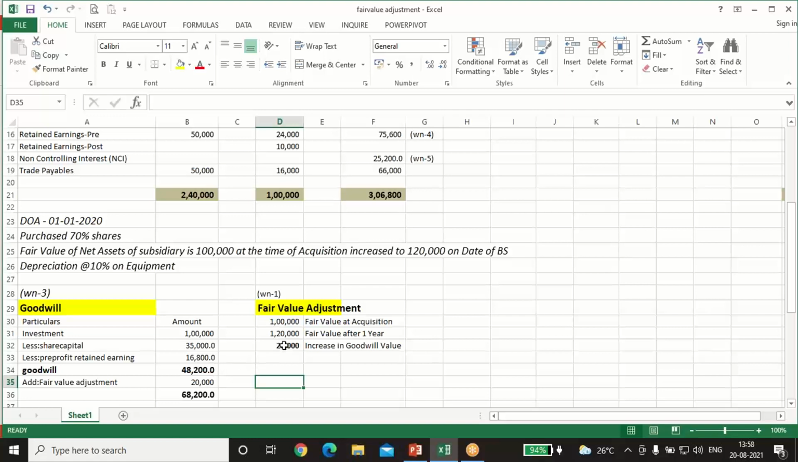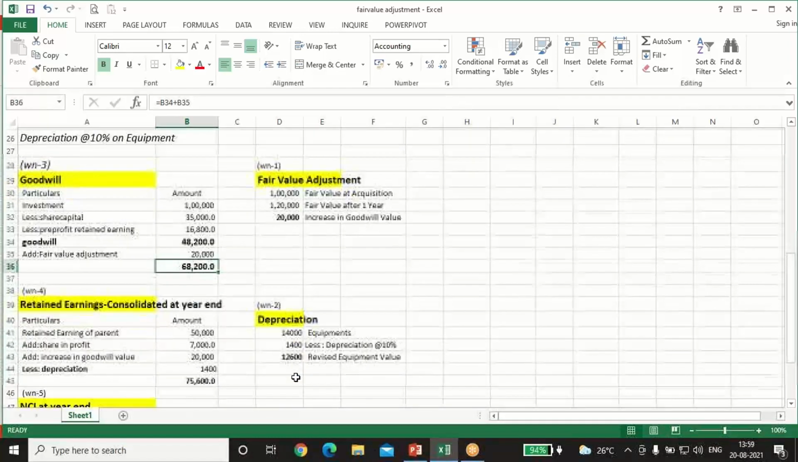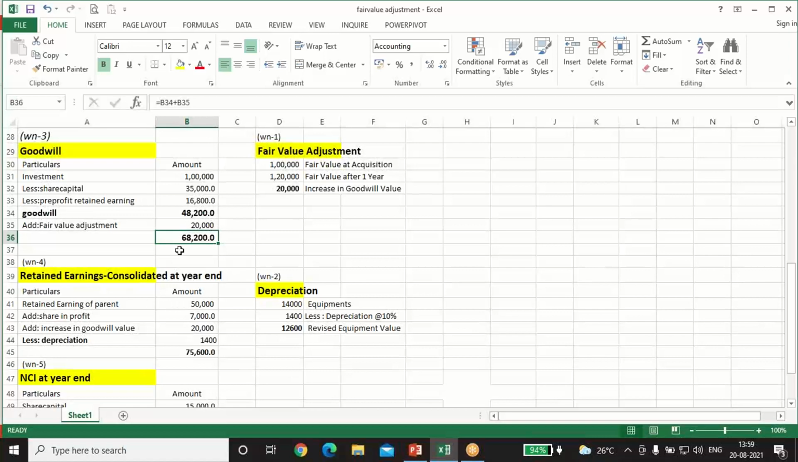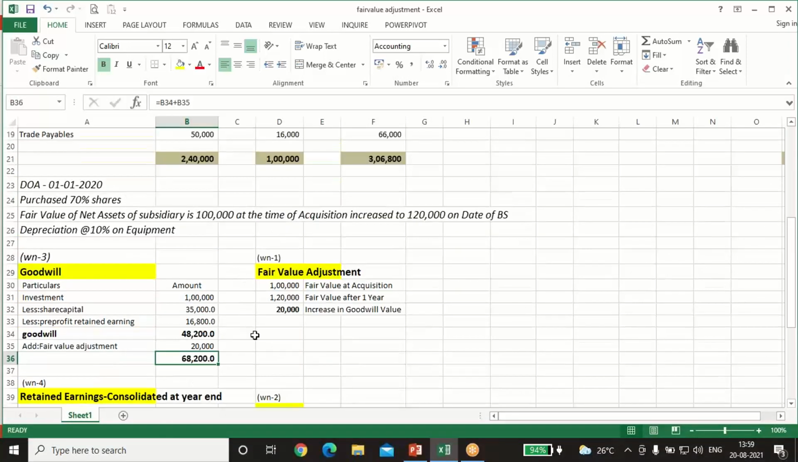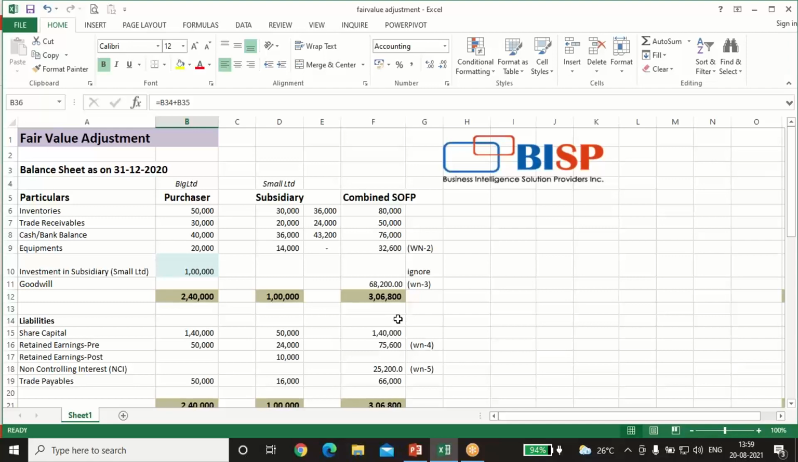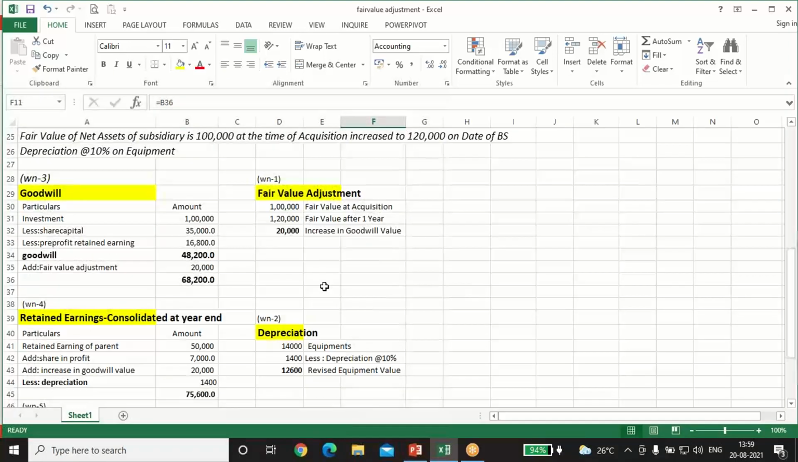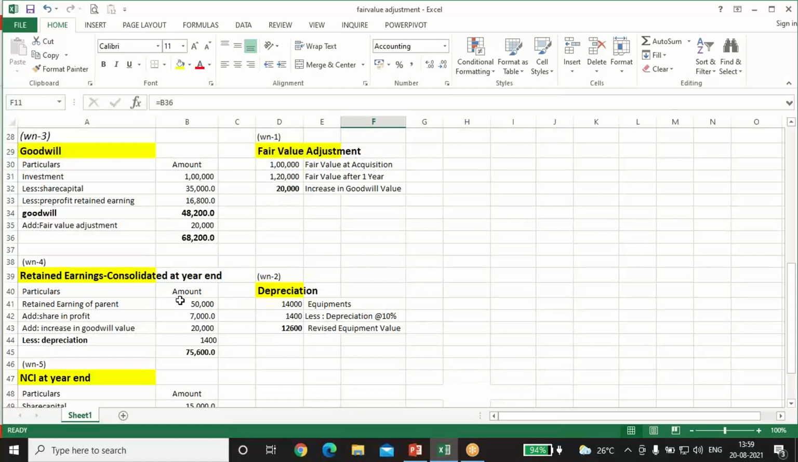48,200. Now this 20,000 has been increased, so we'll increase it here also. As we have seen, here we are taking the net asset effect. So the value of the net asset has been increased by 20,000. So similarly we have to take the adjustment here also. So goodwill will also get increased. 48,200 plus 20,000 comes to 68,200. Simultaneously, 68,200 goodwill will come here.